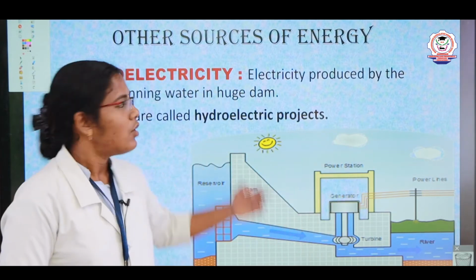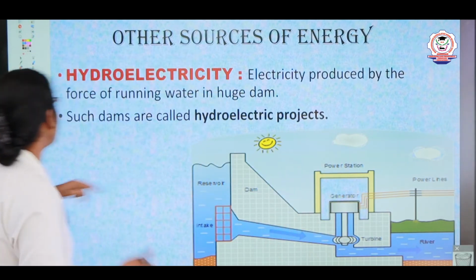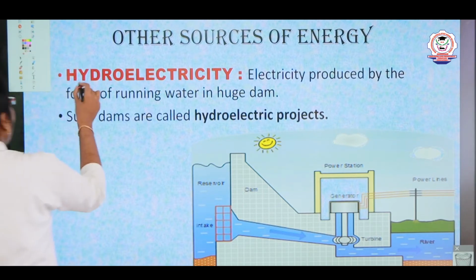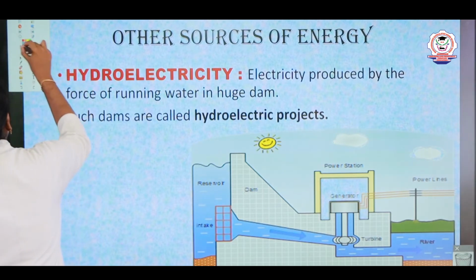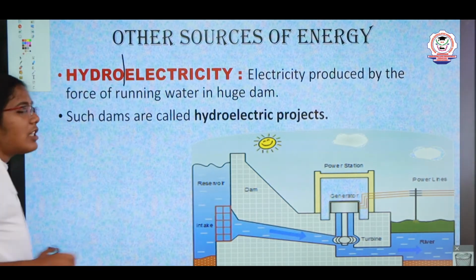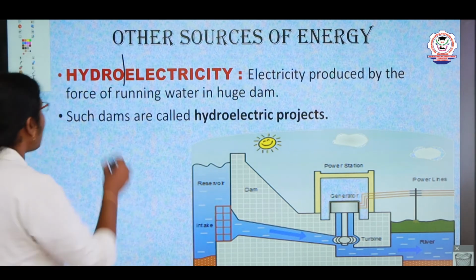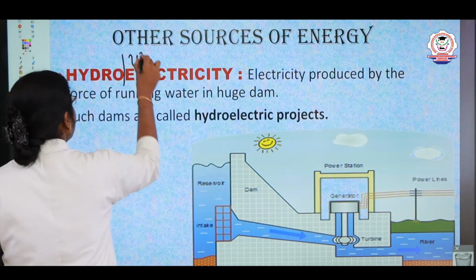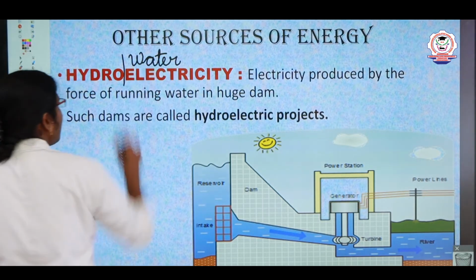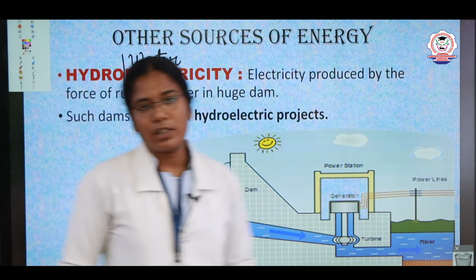The first one we are going to learn about is hydroelectricity. Do you know what the word hydro stands for, children? Yes, hydro means water.